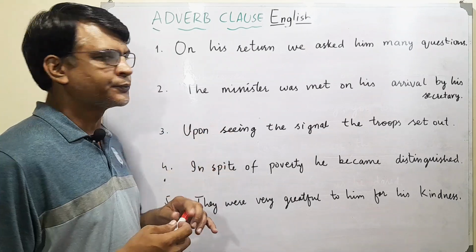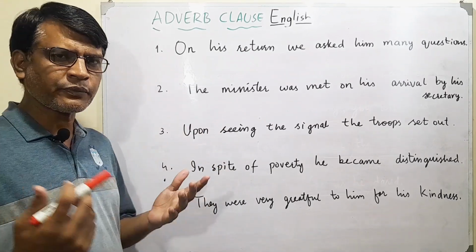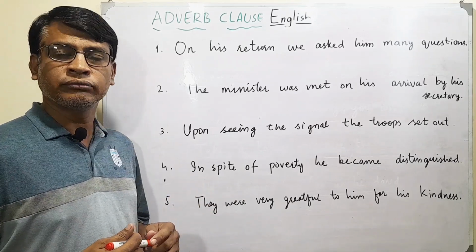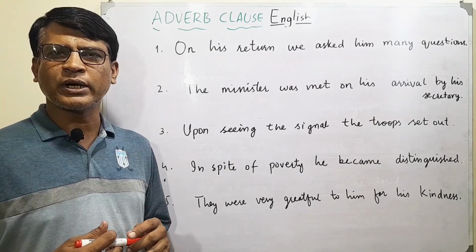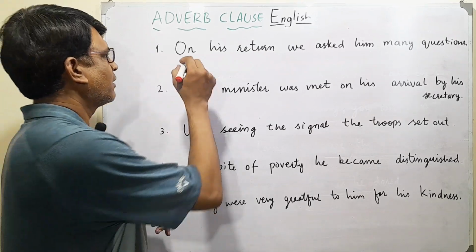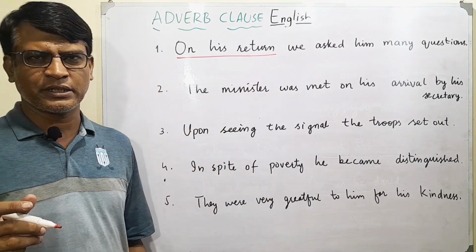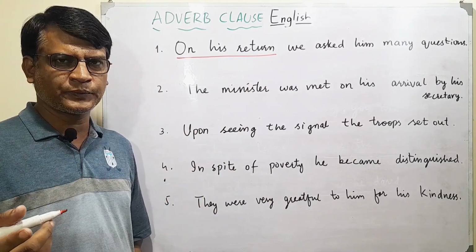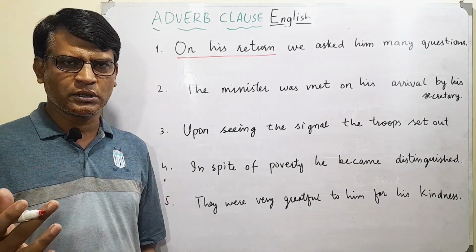Okay, so on his return, we asked him many questions. What's the adverb phrase here? Just think. On his return, we asked him many questions. Yes, on his return, that's the adverb phrase. You guessed right. How do we make it an adverb clause?